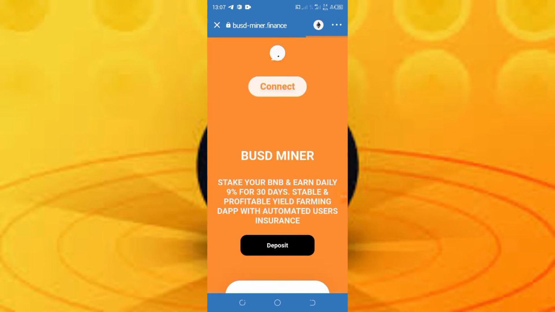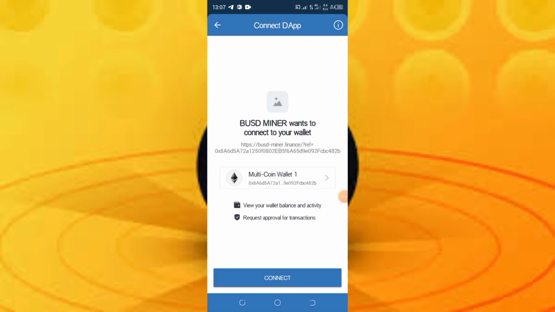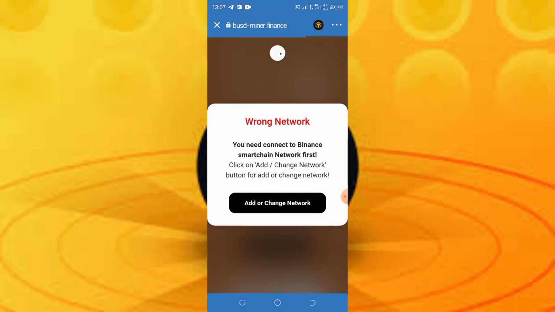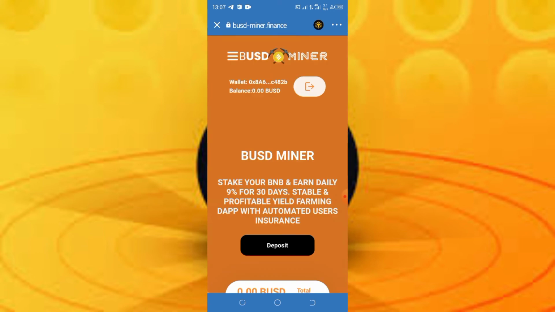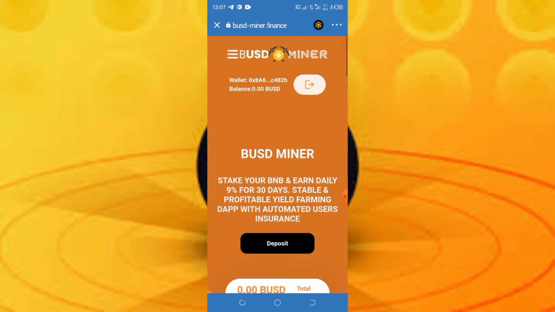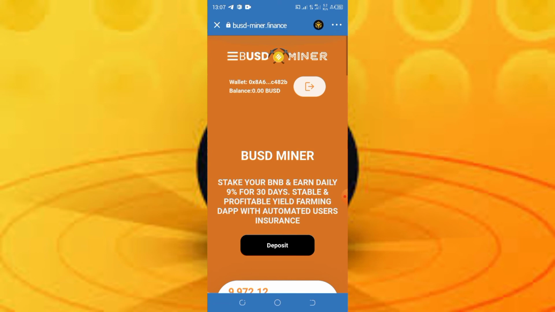to BNB instead of Ethereum. It's matching BNB, that's the network. So I'll quickly connect my wallet. As you can see, it's connected right now, and that is successfully connected.